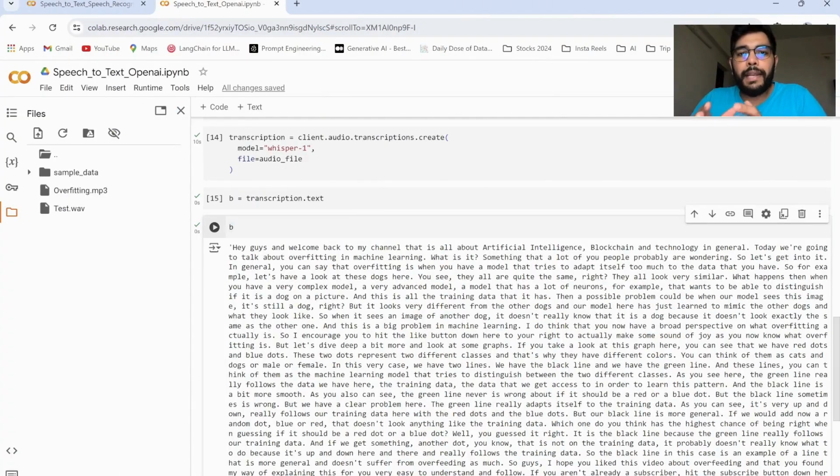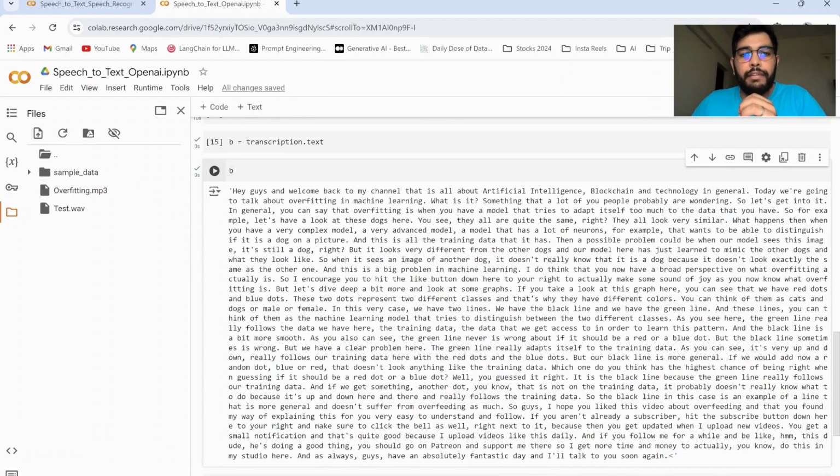Now let's try to compare and contrast the two speech to text methodologies that we just learned. The first one is speech to text using the speech recognition library and Google speech recognition API, versus the second one, which is using OpenAI's Whisper model.